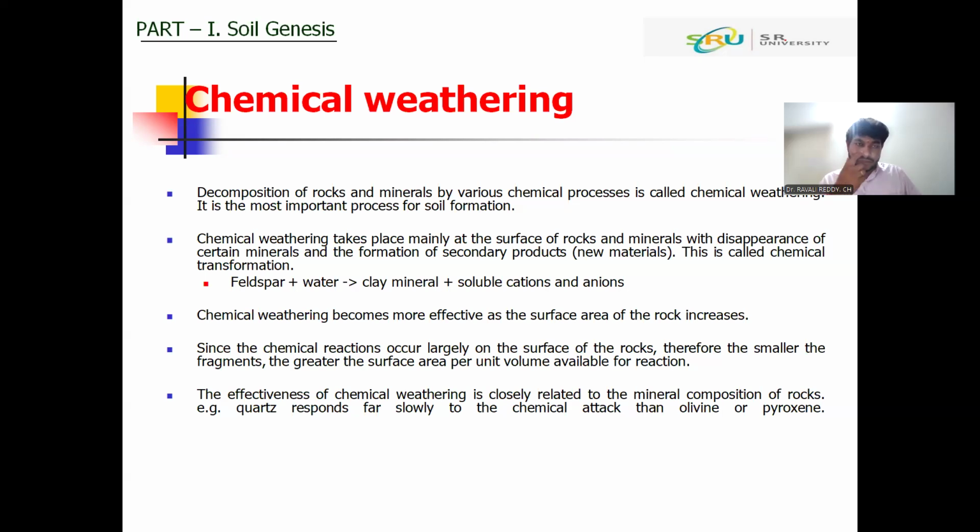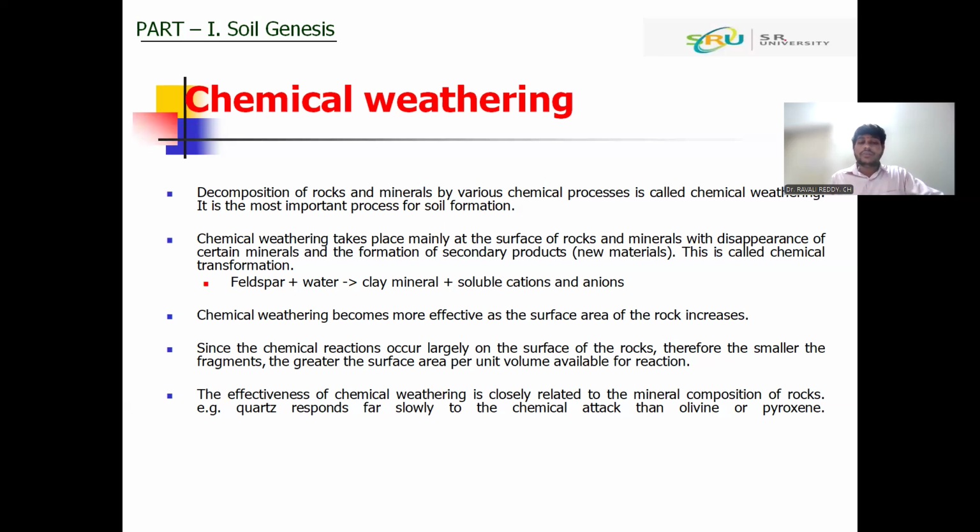Now here, next one is the chemical weathering. Chemical weathering will change the chemical composition of the rocks and form the new rock. But in the physical weathering, new rock will not form, only size will change. But in the chemical weathering, it will change the chemical composition of rocks, and new rocks and new minerals will form. That is the basic difference between the chemical weathering and the physical weathering.